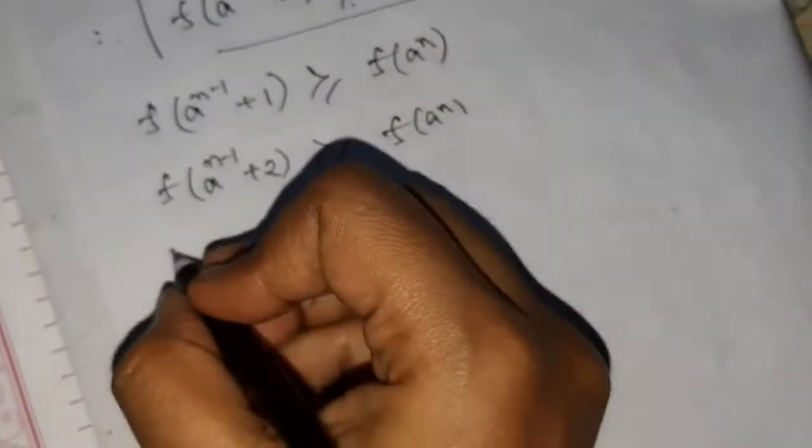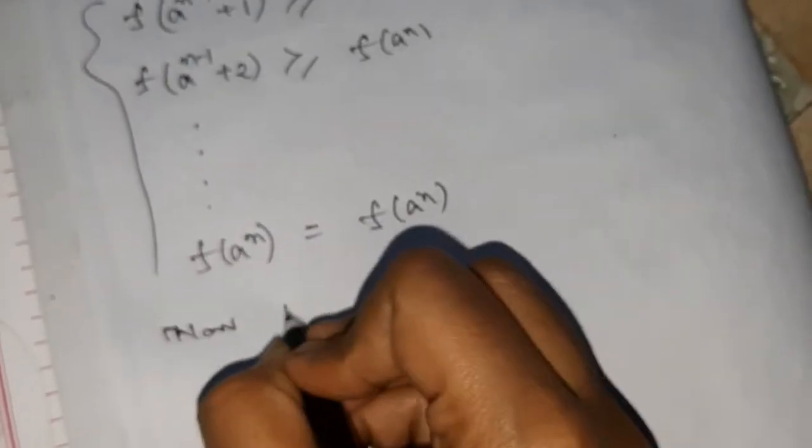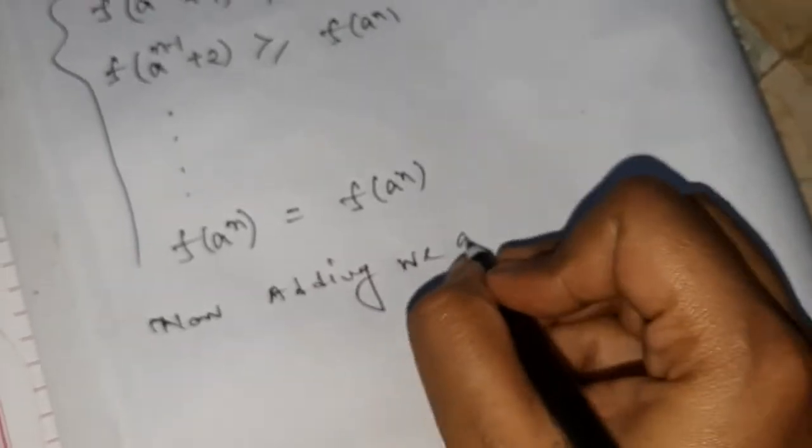From this, and continuing in this, f of a to the power n is greater than or equal to f of a to the power n. So I am writing all the relations. Okay, now adding all this, what we get? Now adding, we get, what we will get?